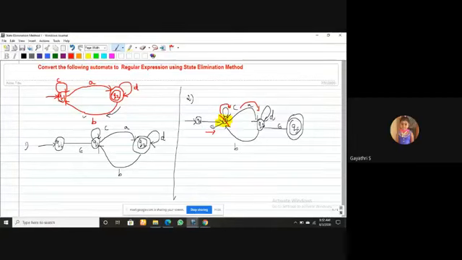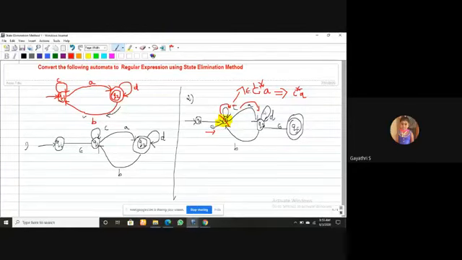That is why I'm checking the path epsilon. Then there is a self loop, that is C, then A. So this path becomes what? Epsilon, C closure, A, which means C star A. This is the regular expression of this path.